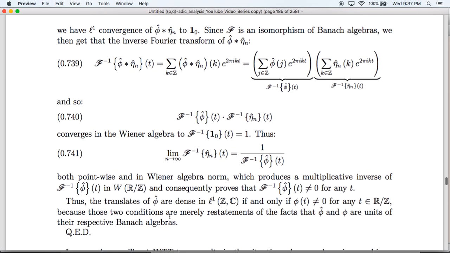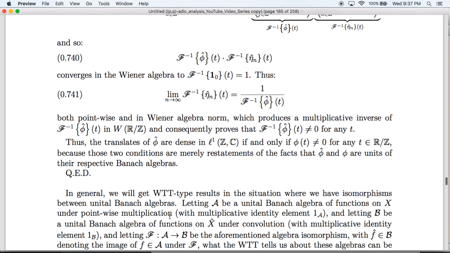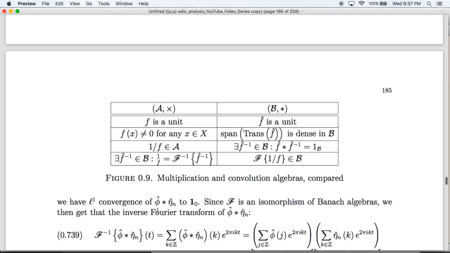So this shows that the translates of phi hat are dense in little L1 if and only if phi of t is non-zero for any t in R mod Z. Yeah. So just to summarize this situation, we have this nice little chart which shows a relationship between a Banach